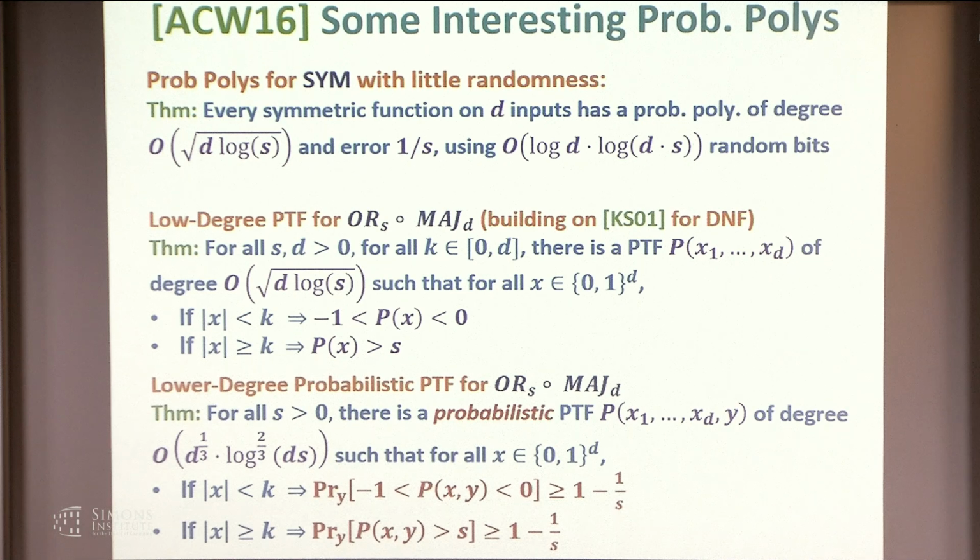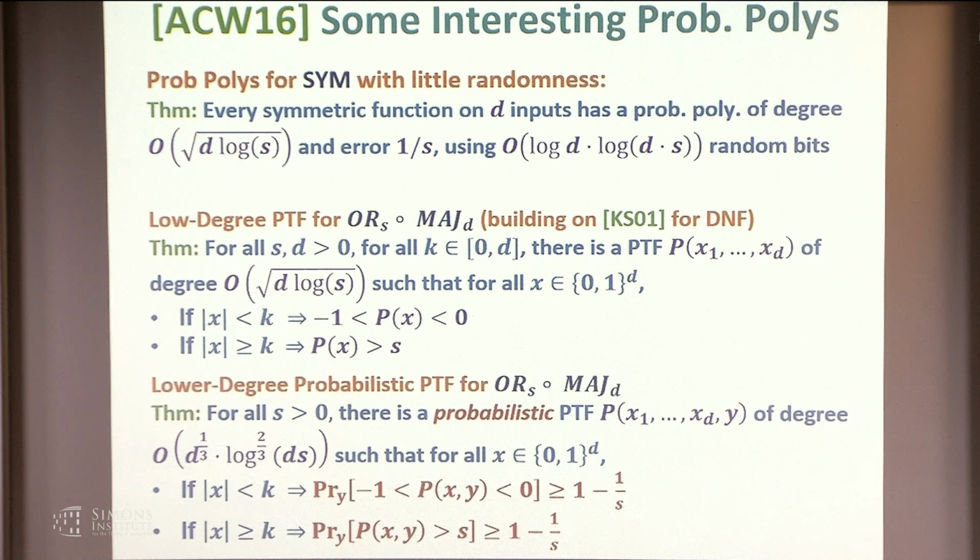Interestingly, we looked at probabilistic PTFs. You have probabilistic polynomials, and you could have probabilistic polynomial threshold functions: a distribution of polynomial threshold functions trying to compute something. From the point of view of lower bounds, it's not totally clear what this means, but from the point of view of algorithms, it's very interesting if you can get something better. So we in fact get something which breaks this square root of d degree and gets a cube root of d degree with totally similar properties. Okay, but it's a distribution of things that are computing this function.